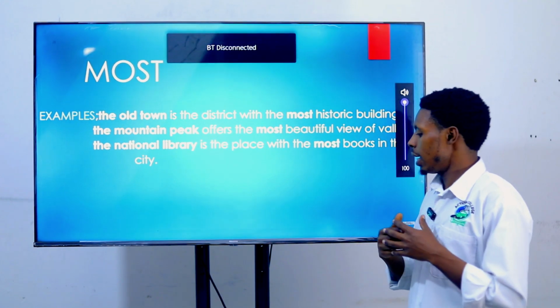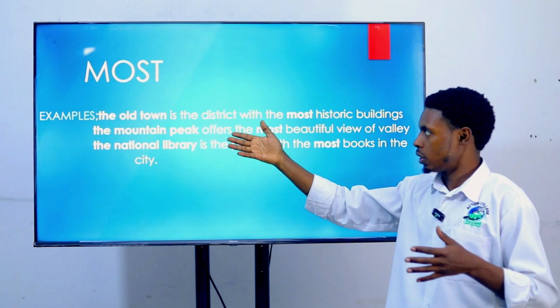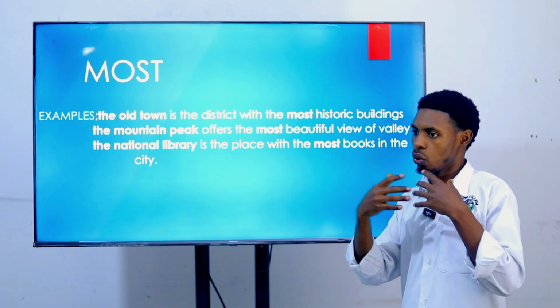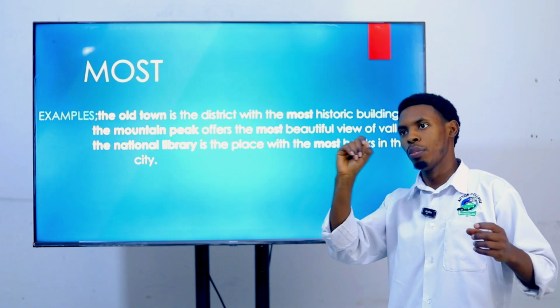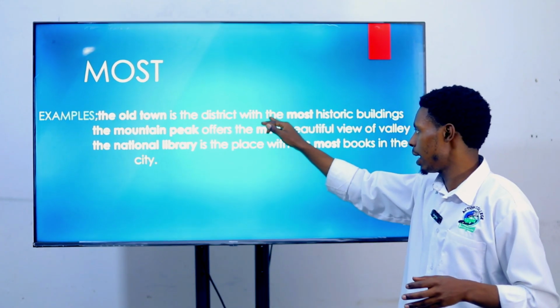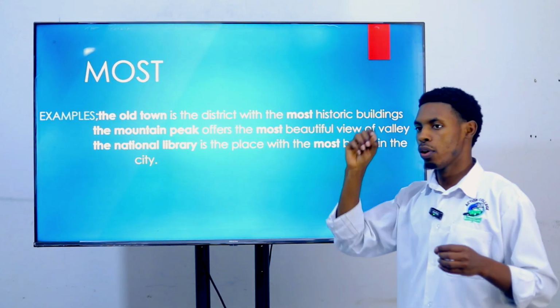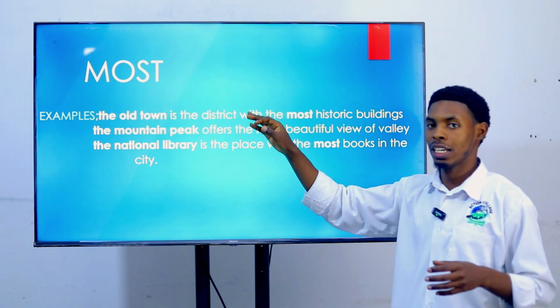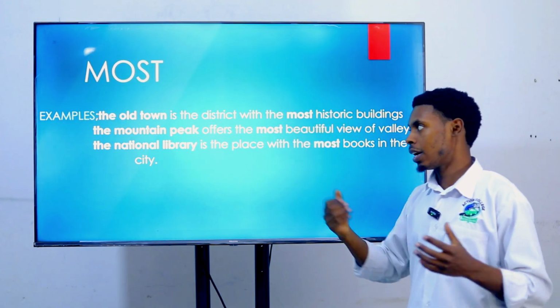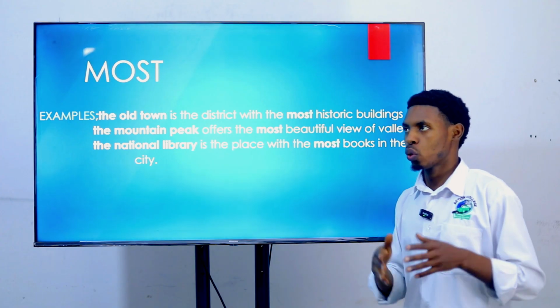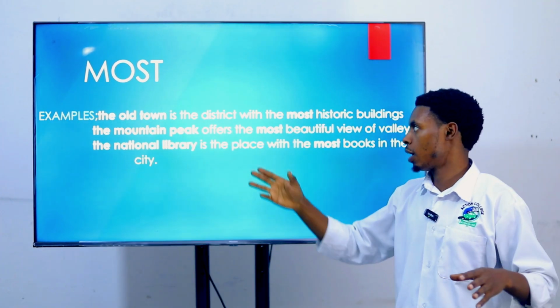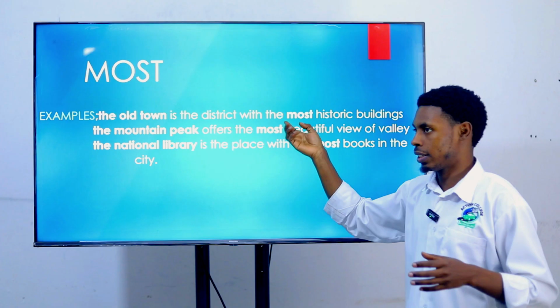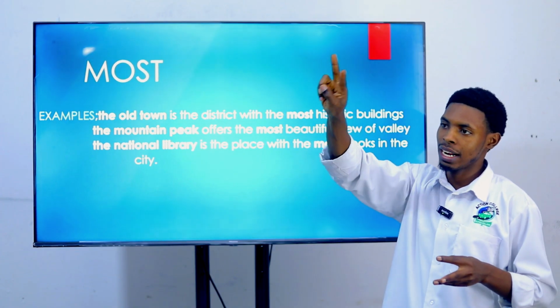I would like to start with this rule: when people are using superlatives, we always use the article the before these superlatives. So let's have some examples to compare more than two things in the superlative. We are going to use the most. It's the superlative of both much and many.